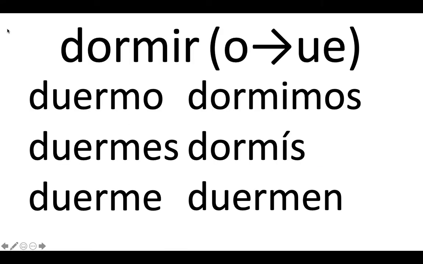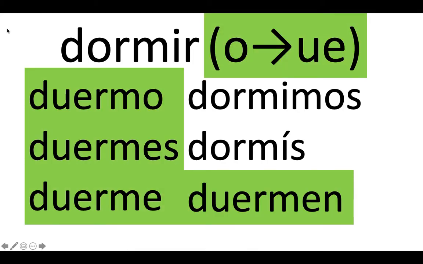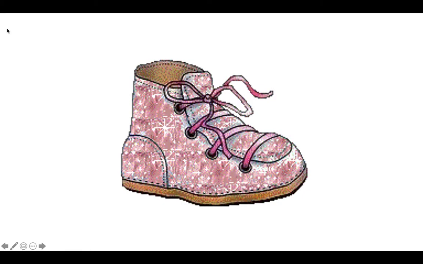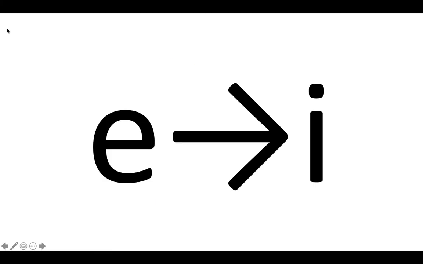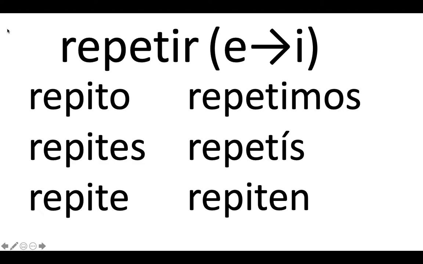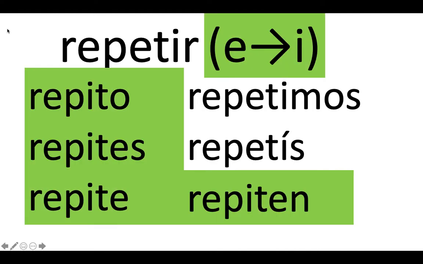O to UE. Dormir, duermo, duermes, duerme, dormimos, dormís, duermen. And we see the characteristically shoe-shaped box. E to I. Repetir, repito, repites, repite, repetimos, repetís, repiten. And again, we see the characteristically shoe-shaped box that we would anticipate with stem-changing verbs in the present indicative.